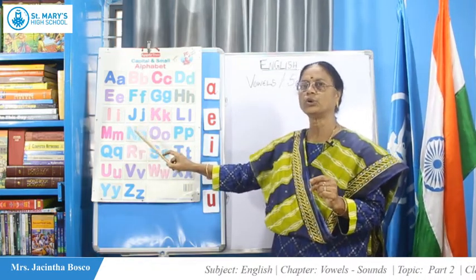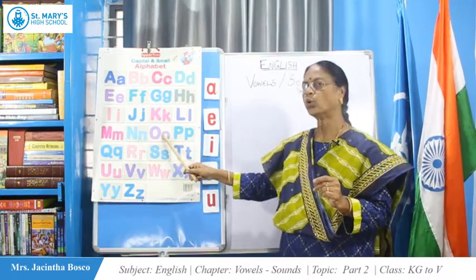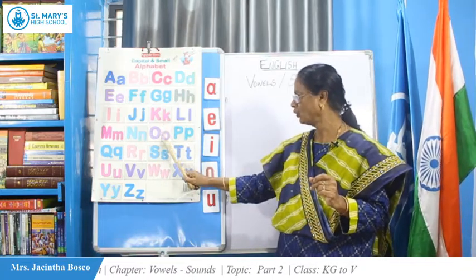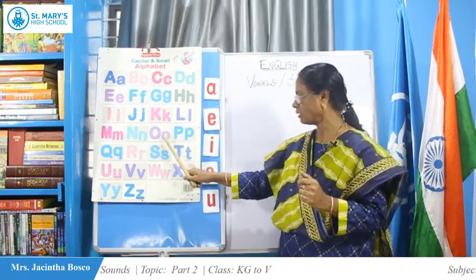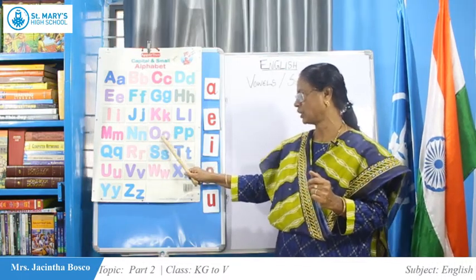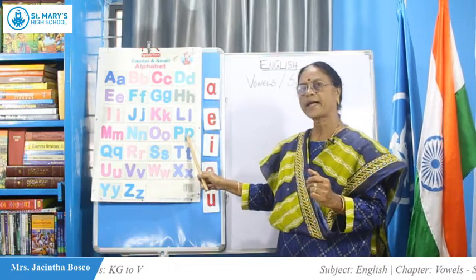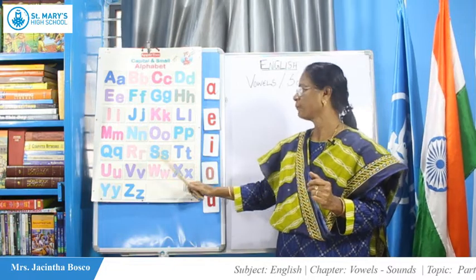O for orange, O says O. Sometimes it gives you A and O sound also. P for parrot, P says pa.